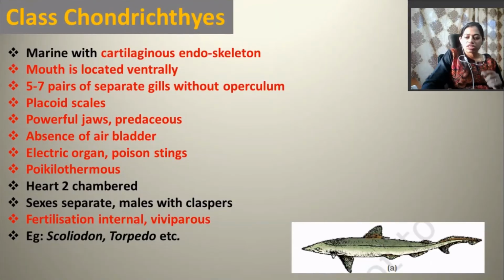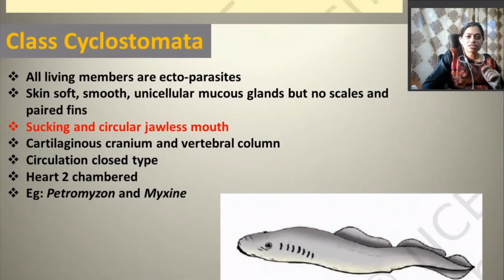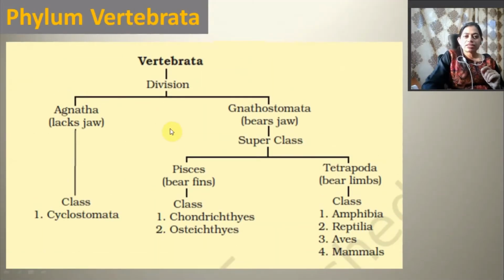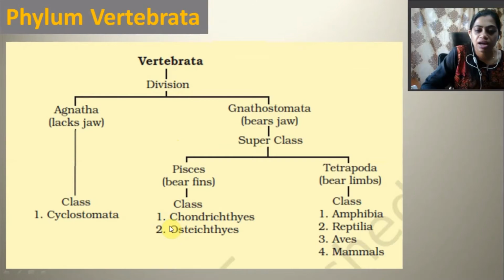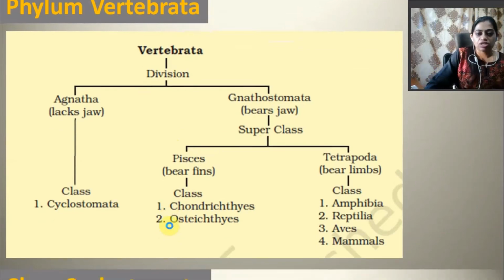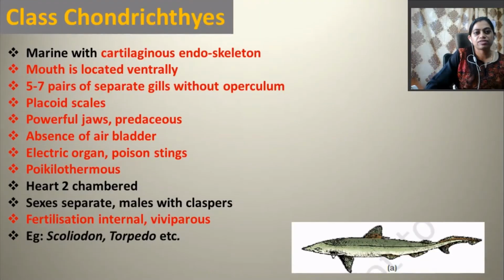Next, coming to Chondrichthyes. So Chondrichthyes is under subphylum Vertebrata, division Gnathostomata, that means they bear jaws, and under superclass Pisces, with classes Chondrichthyes and Osteichthyes. So we will learn about the classes. This is the class Chondrichthyes. Okay, so let's come to Chondrichthyes.